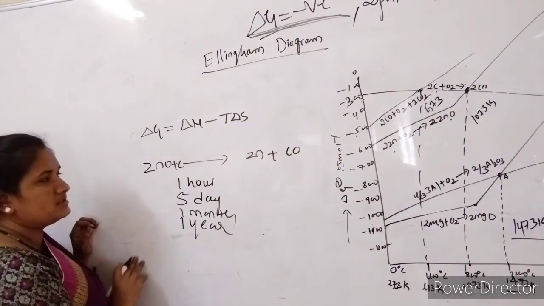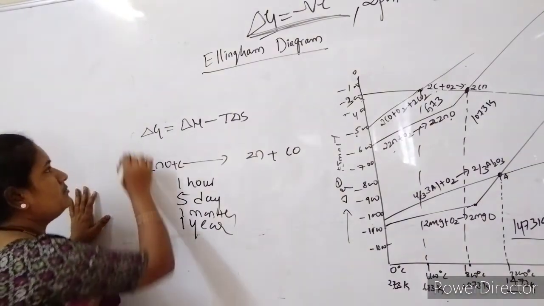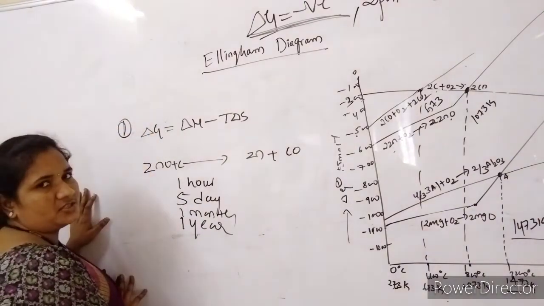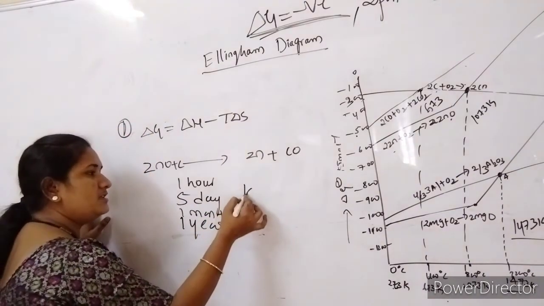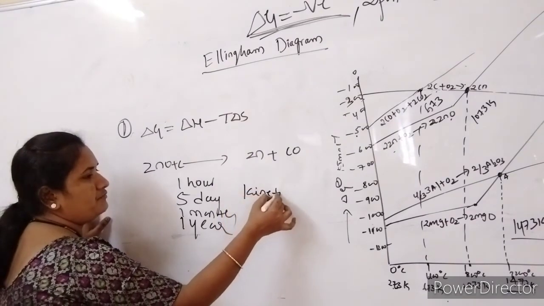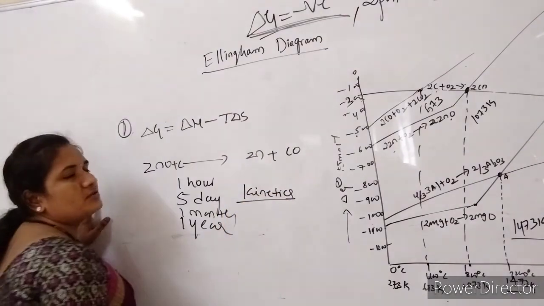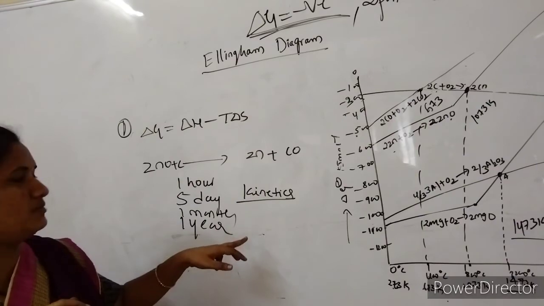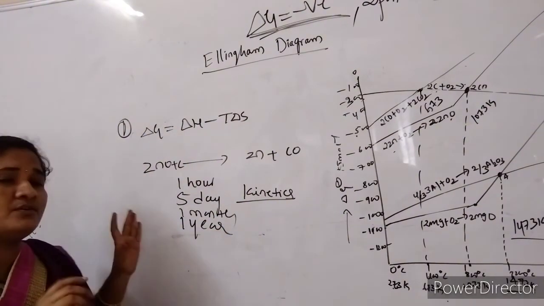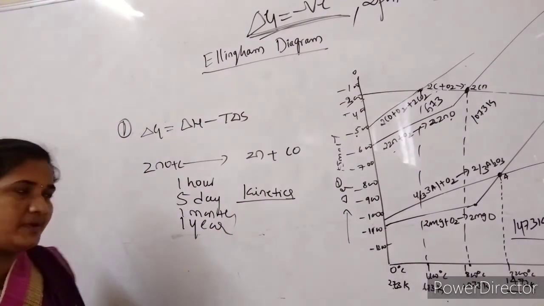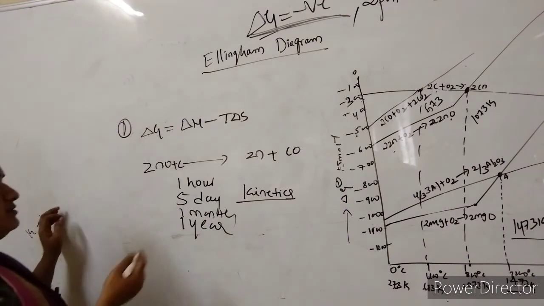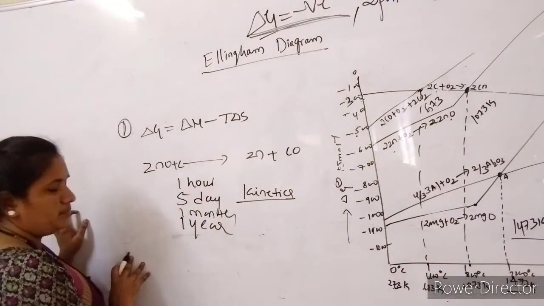That is the limitation of the Ellingham diagram. The first limitation is that it doesn't explain the kinetics of the reactions. It only gives an idea about the thermodynamic principles.